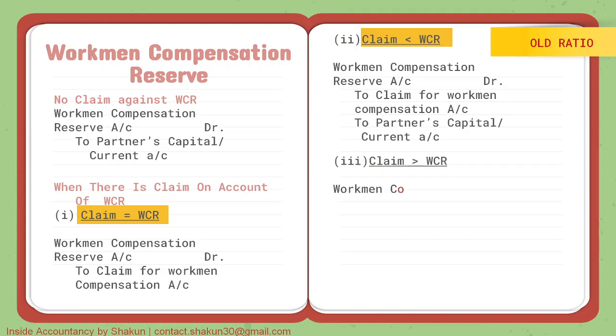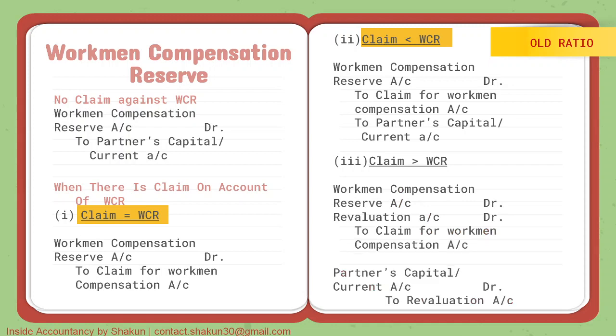The last case is when the claim is greater than workmen compensation reserve. Let's say we take the same example: workmen compensation reserve is 20,000, but now the claim is 22,000. In that case, out of the claim of 22,000, only 20,000 can be covered up from WCR. The remaining amount which is not covered up is transferred to revaluation account. Therefore, we pass this entry where WCR is debited with the total amount of reserve, that is 20,000, and claim is credited with the total amount of claim, that is 22,000. And the 2,000 amount which is left, which cannot be covered up from WCR, is transferred to revaluation account.